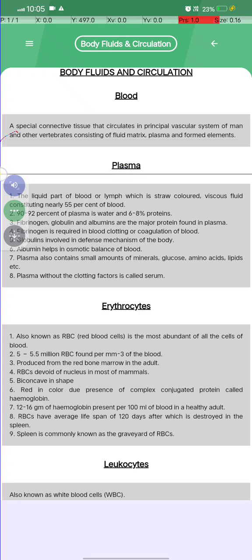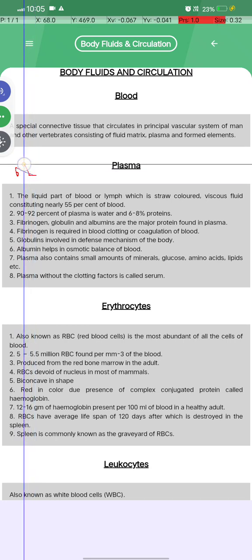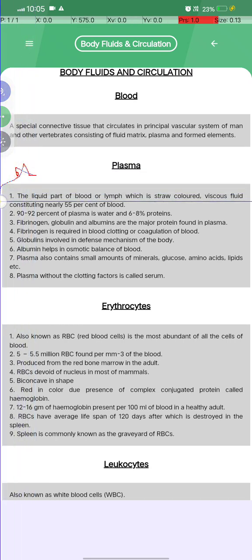Okay, and what is plasma? Look, plasma is the liquid part of blood or lymph, which is a straw colored and viscous fluid, constituting nearly 55% of the blood. Second, 90 to 92% of the plasma is water and 6 to 8% proteins.